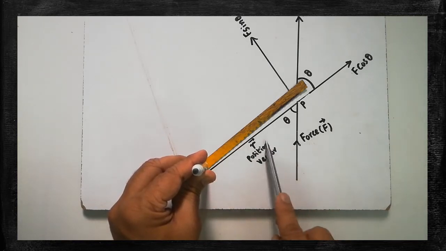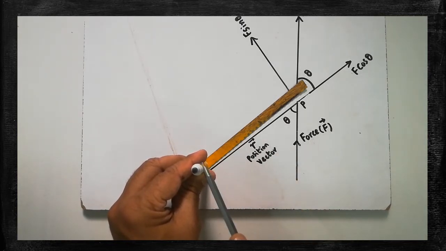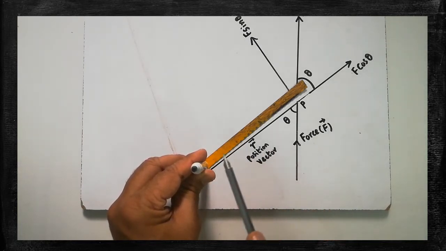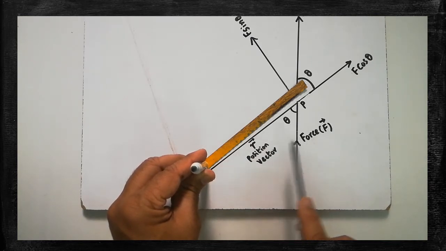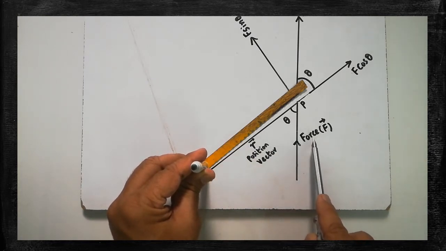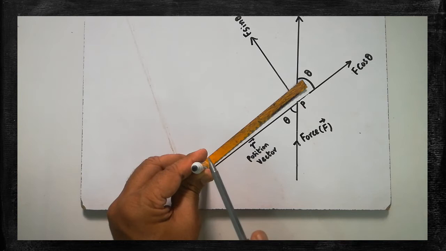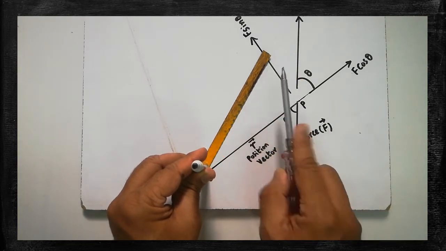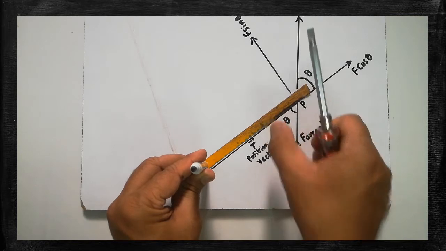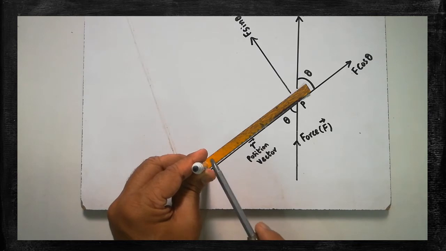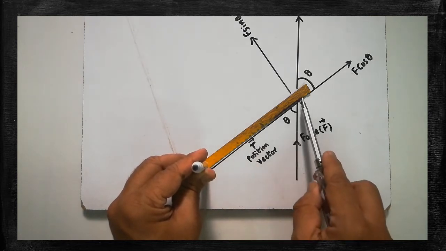So if two vectors are multiplied, you are getting a new vector, the torque vector. That's why this is the best example for the vector product of two vectors. Are you clear? So torque is the product of r and F. Because of F and r, the new physical quantity torque can be measured. So this torque is responsible for which one? The rotational motion of the object. Are you clear? You have to understand that. The torque is acting in the upward direction now. That is responsible for the rotational motion of the blade.